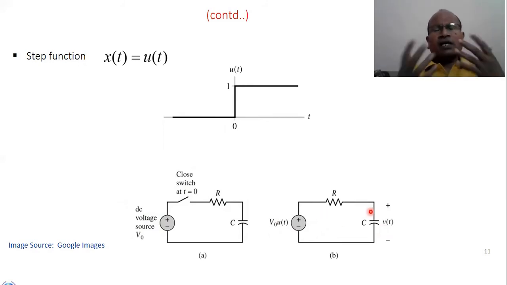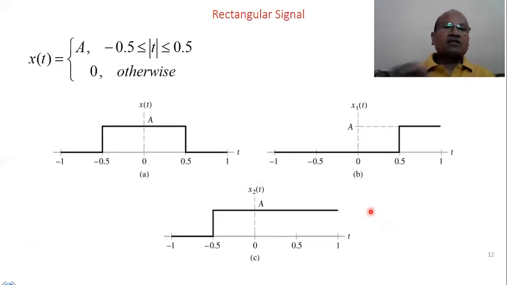So there may be hundreds of different examples where there is sudden application of a certain signal to a circuit, to a system, or in an application. Whenever the signal changes abruptly, either abruptly low or abruptly high, that is called a step signal. Rectangular signal, this is also called a pulse signal. You see here, this is looking like a pulse.